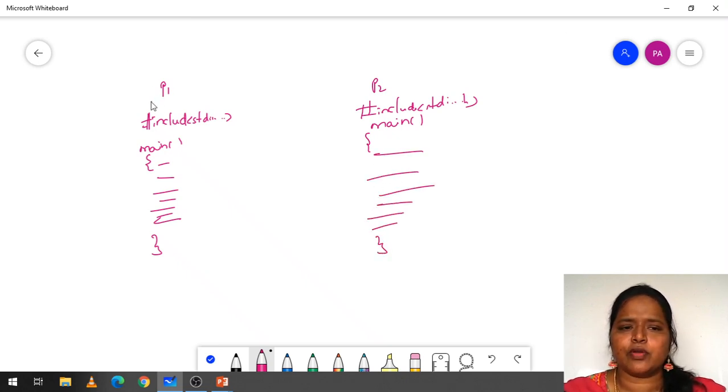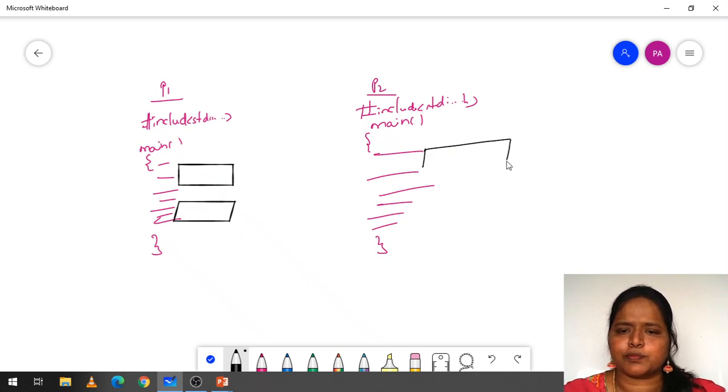So when we have processes P1 and P2, in the main we will have two sections. In process P2 also we will have two sections.